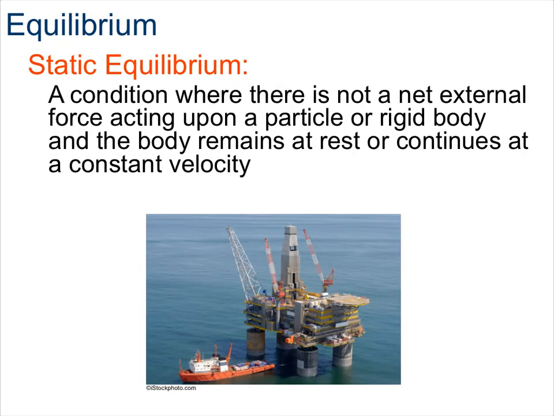Buildings, bridges, and other objects that are intended to be stationary are called static structures. When forces or force systems acting on an object are in a state of balance, the object is said to be in a state of static equilibrium. To be in static equilibrium, an object must be in translational equilibrium as well as rotational equilibrium.